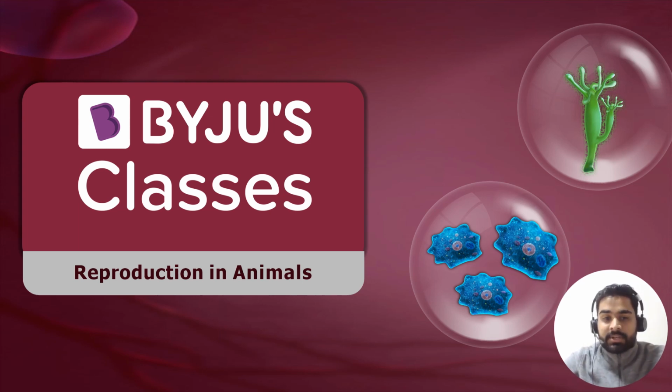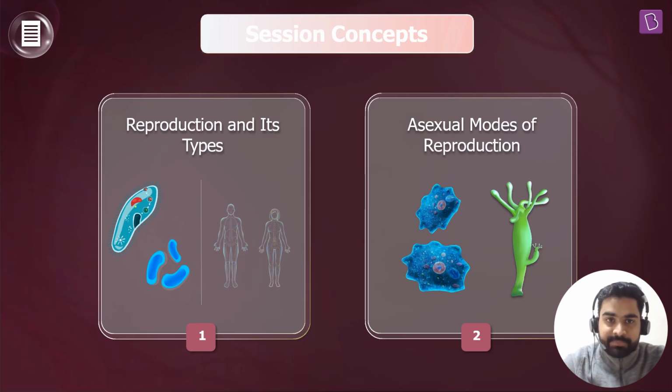So in today's session, we are going to learn about reproduction in animals, right? Today, we will discuss what is reproduction, what are its types, what are the different modes of asexual reproduction, right? But before moving ahead, let me ask a very simple question from all of you.